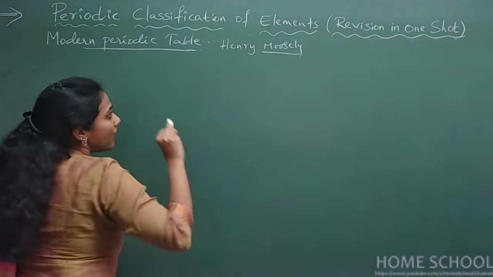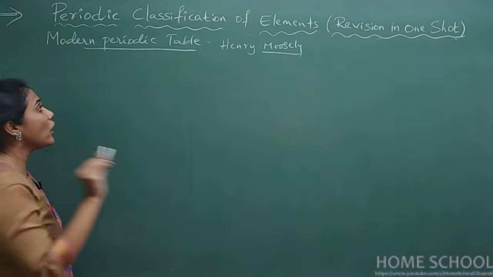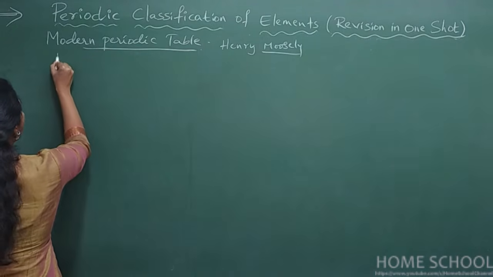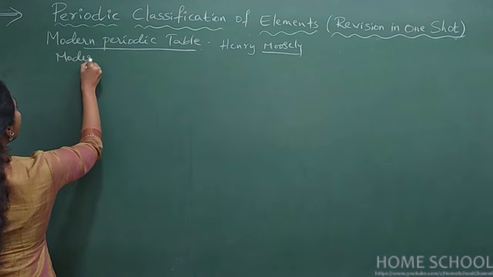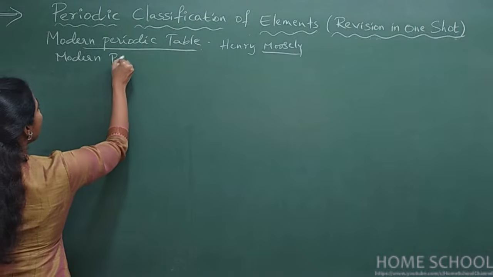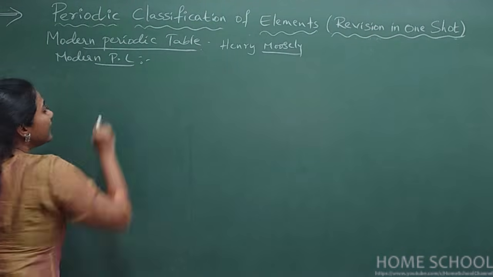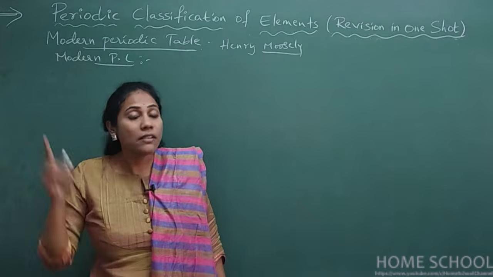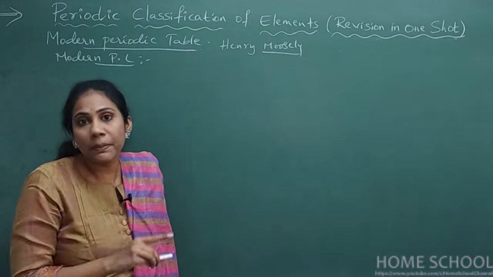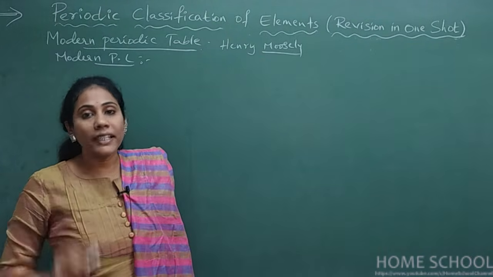And he has arranged all elements according to a principle called modern periodic law. Like we studied Mendeleev's periodic law, similarly, we have a principle here called modern periodic law.